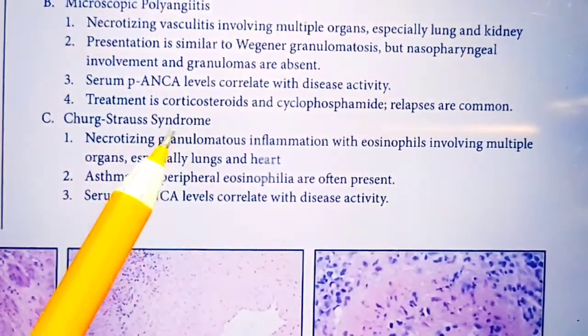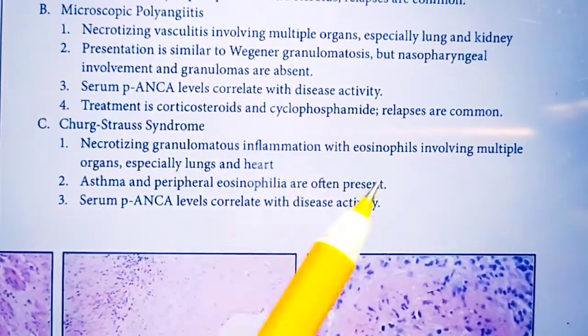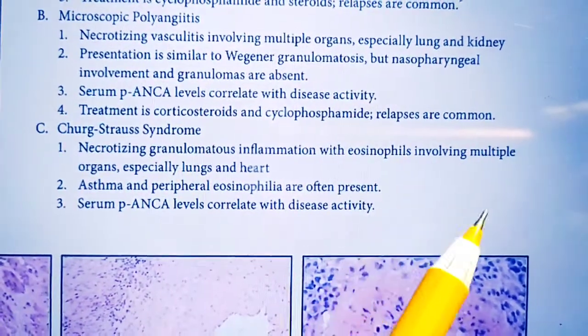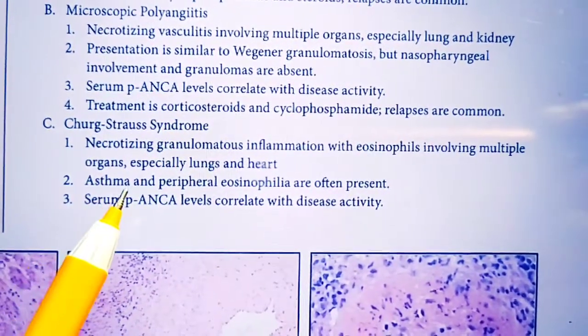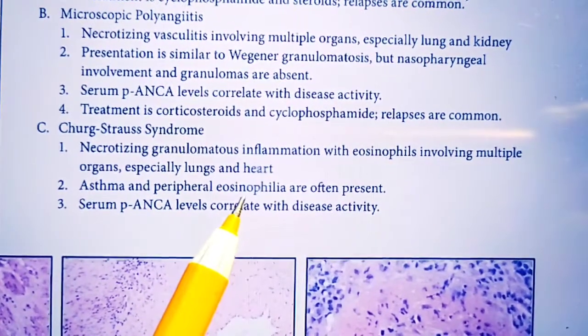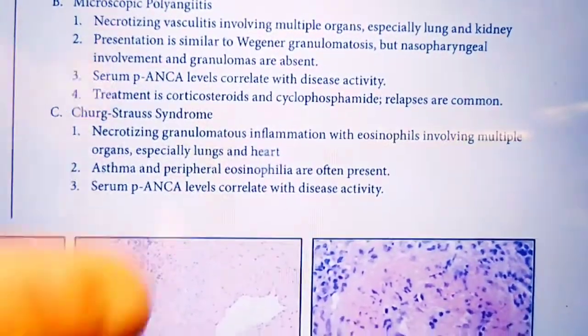The next one is Churg-Strauss disease. In Churg-Strauss disease, necrotizing granulomatous inflammation with eosinophils you can find out. P-ANCA level will be more. Asthma and also peripheral eosinophilia can be present.